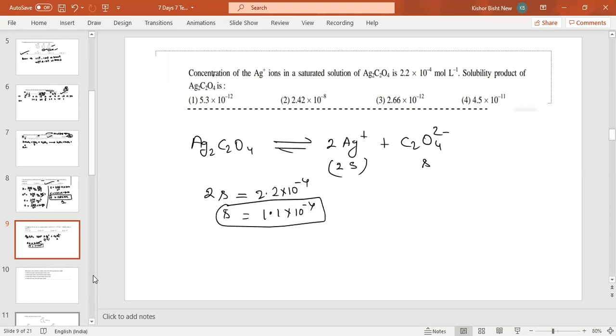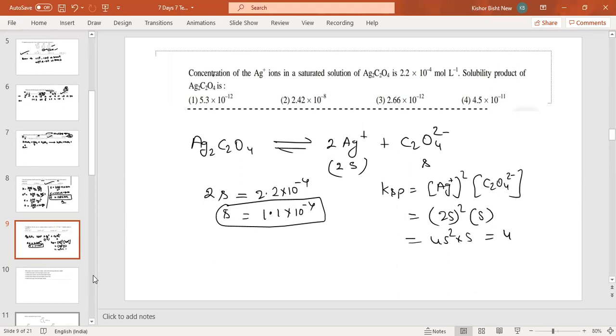Clear? Now let's calculate the solubility product. Ksp is equal to the Ag concentration squared into C2O4 2 negative. Now Ag is 2s squared into s, which is 4s squared into s, equal to 4s cube. So Ksp is equal to 4 into s cube.